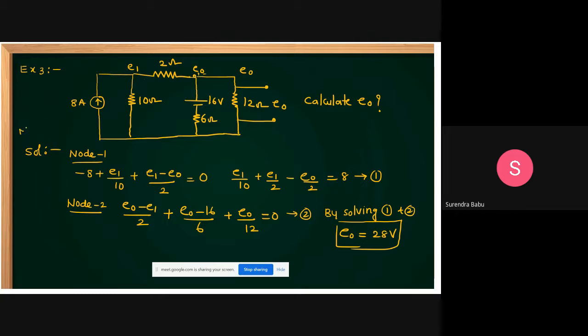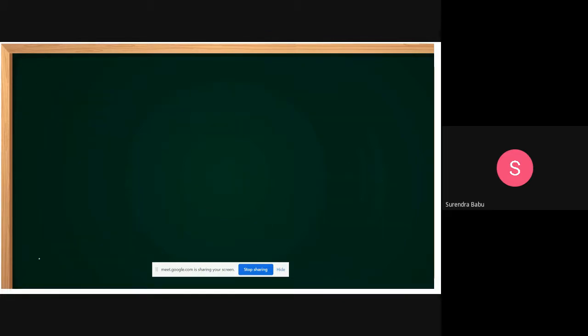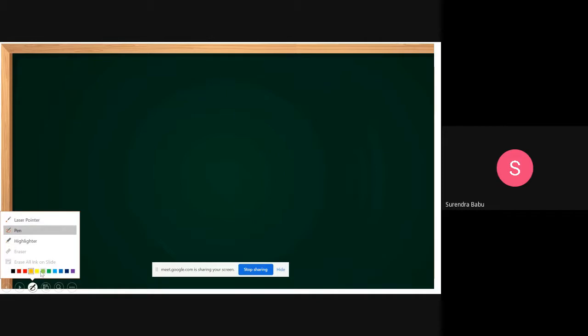This is method 1. The same problem can also be solved like this. I am giving method 2 also. Yes, friends, in method 2, go for the source transformation. It becomes very simple. Once you go for the source transformation, one node is eliminated here. Here, it's the same problem I am explaining with method 2, students. You will see how it becomes very simple.